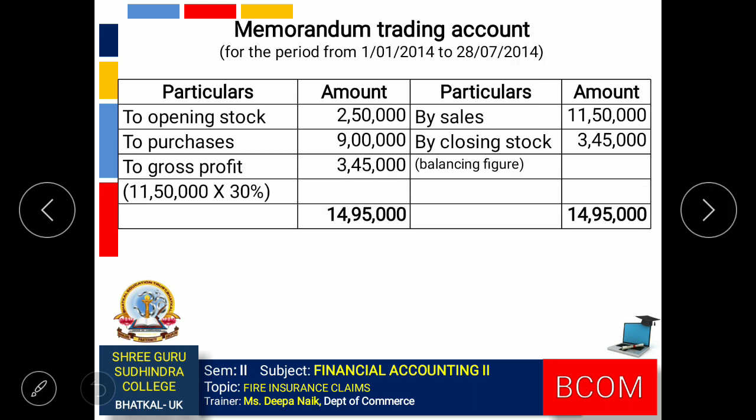Using this amount, we can now prepare the memorandum trading account. Transfer all the entries, make all the entries. So now we will get the gross profit, that is 30% on 11,50,000 comes to 3,45,000. By closing this account, we will get the amount of closing stock, 3,45,000, that is the value of stock on the date of fire. So this value can be used for preparing the statement of fire claim.